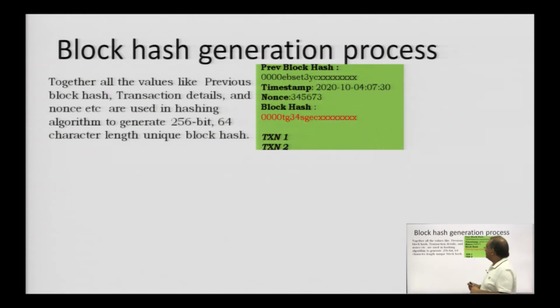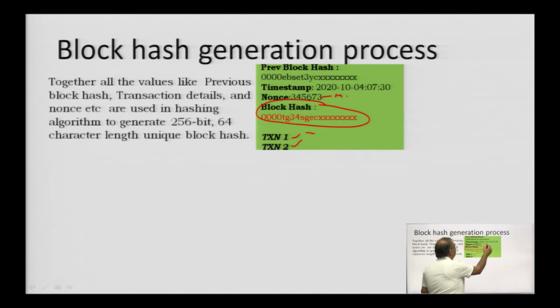So, let us consider we have a block here. We have a block which has the timestamp, the block hash, and we have a number which is generated from the hash, and then we have a body called transaction 1 and transaction 2, which are the transactions. And this is a block hash value, and this is a magical number. And here is the timestamp. So, this shows when and which block has been created.